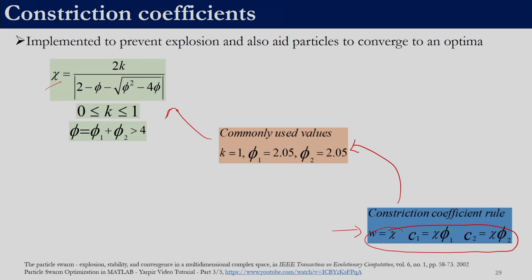But we need to specify these 3 values, and these 3 values which we specify should satisfy this relation. So, we may not have to directly specify these values, but we will have to specify k, phi 1 and phi 2. So, the number of tuning parameters is still the same. You can further read on these constriction coefficients in this article which appeared in IEEE Transactions on Evolutionary Computation. Also, you can look at this YouTube video in which they demonstrate the working of constriction coefficients.